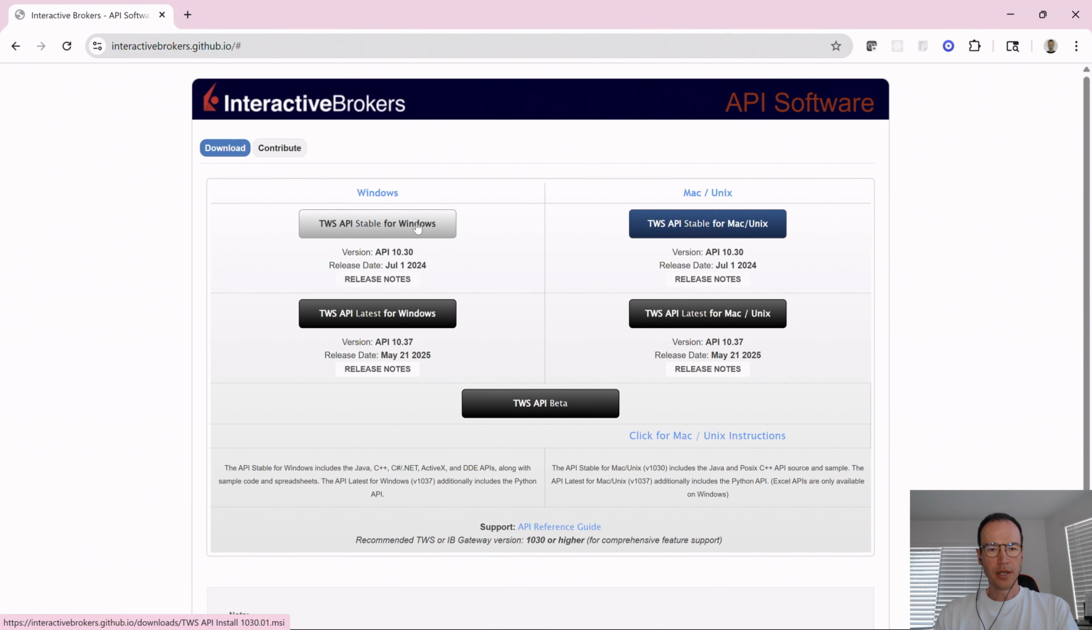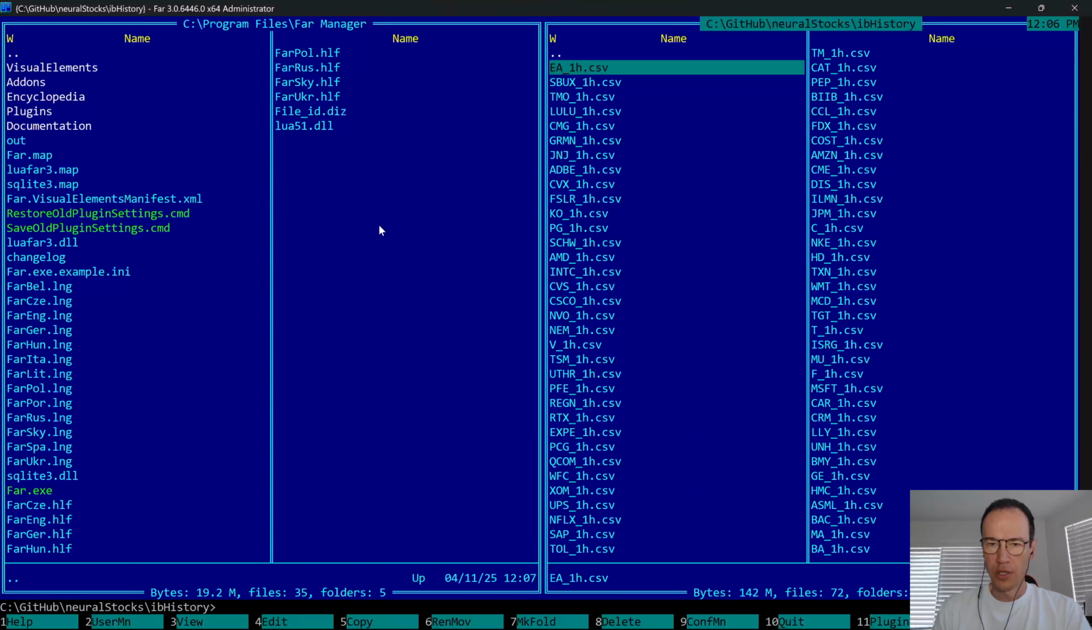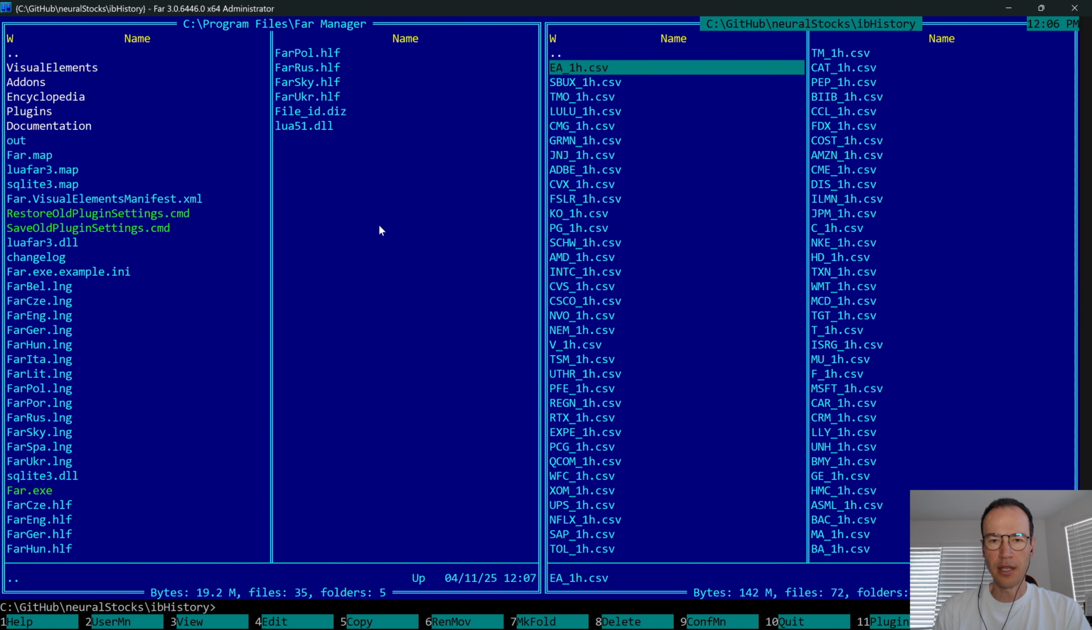For my AI trader, I'm using Interactive Brokers API. I downloaded it from this web page, and this is the link. Using this API, I downloaded all this data. This is data for 72 stocks that are traded in the United States.